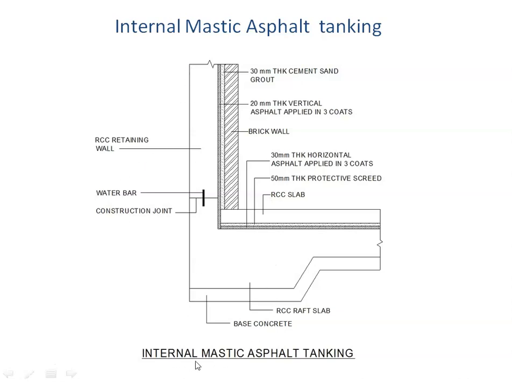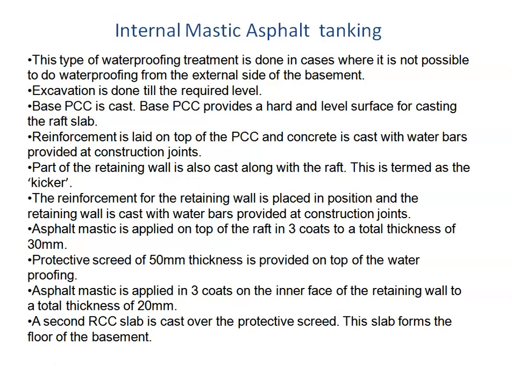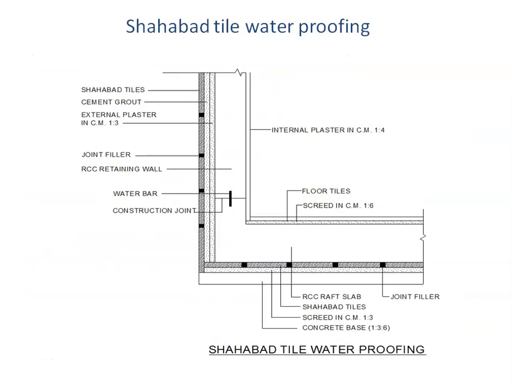So this is called internal mastic asphalt tanking. In this case also you will see that there is the asphalt tanking. There is a layer of screed to protect. Then there is a wall, again a protective wall. So this is the internal mastic asphalt tanking. These are the notes on that, but I think I have explained all this to you in the lecture, so I will share this PPT with you later. You can read these notes at leisure.